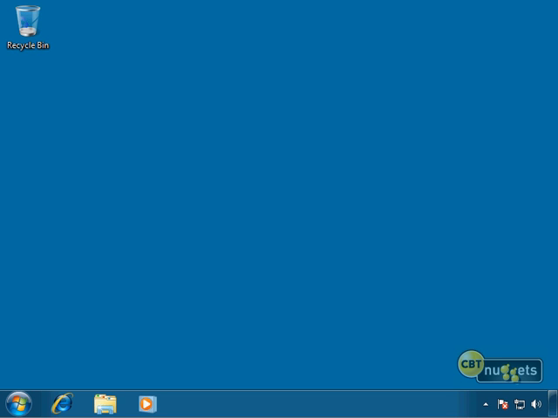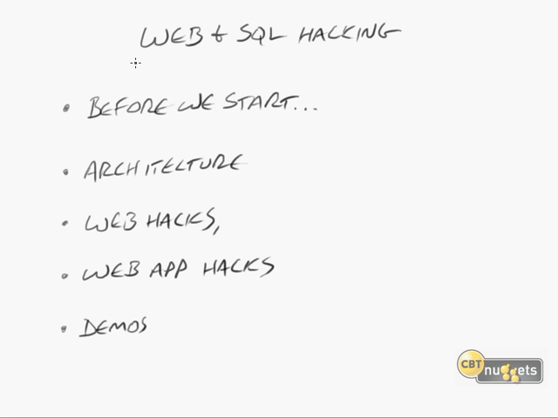Web and SQL Hacking. In this nugget, we talk about web hacking, web application hacking, and SQL hacking. But before we start, I need to talk to you about several different things related to these last few exam objectives. And then we take a look also at the architecture of our web servers. We'll also take a look at specific web hacks, web application hacks, as well as SQL hacks. I guess I should put that in there too. And then also some demos that I'll show you here at the end.